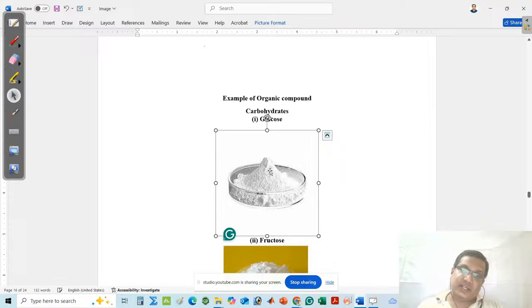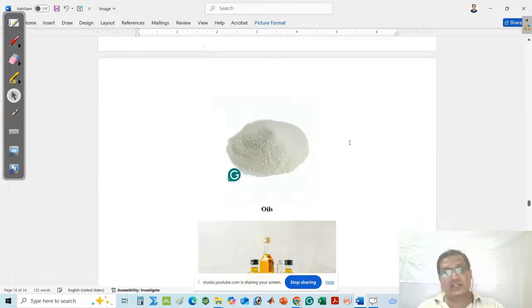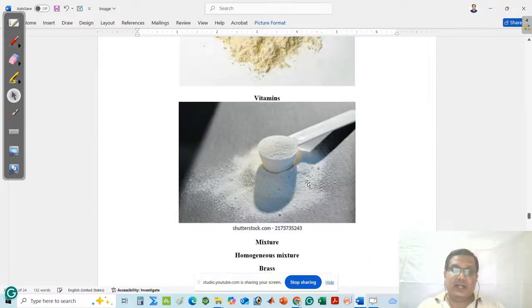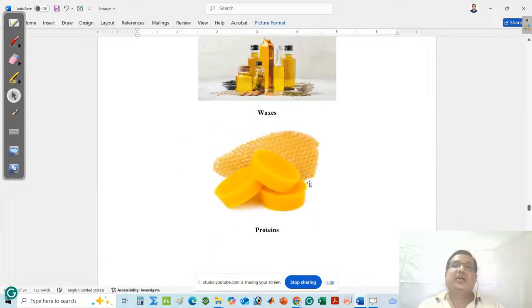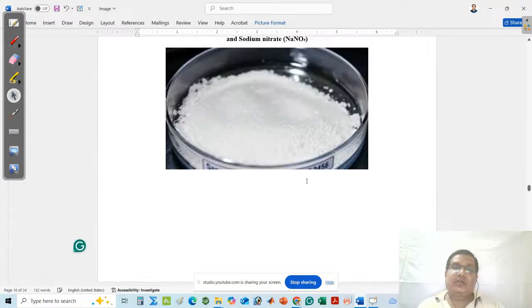Glucose is generally related to carbohydrates. Carbohydrates are found in different fruits and vegetables, and vegetables come from plants. A plant is a living organism. Similarly, if you think about fructose, it is also related to a living organism. Oil, fat, wax, protein, vitamin, all belong to living organisms. So they are said to be organic compounds.